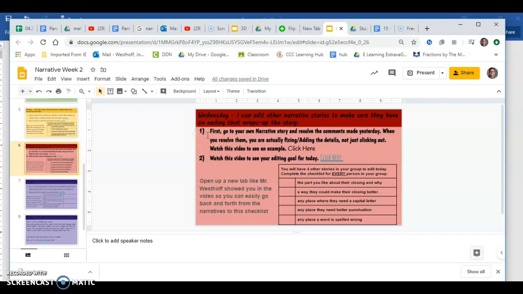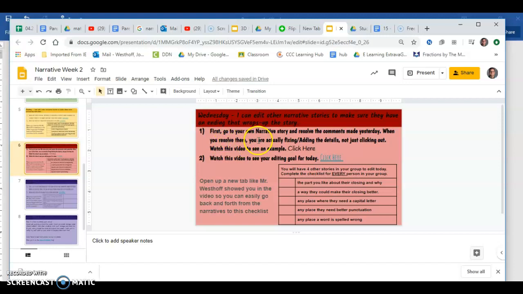All right, today is Wednesday. Yes, on Monday, you guys made your narrative story as good as you could. Yesterday, Tuesday, you guys went on to other people in your group and you made comments and suggestions. So here, today, first go to your own narrative story and resolve the comments made yesterday.